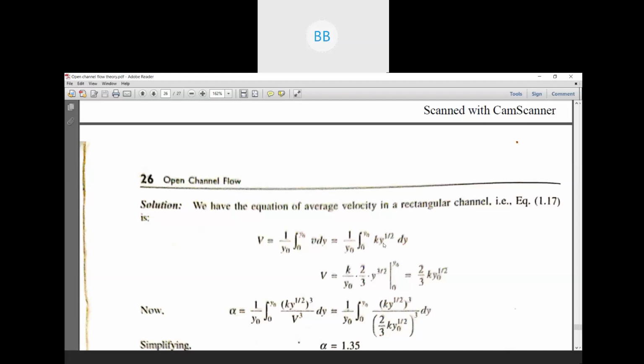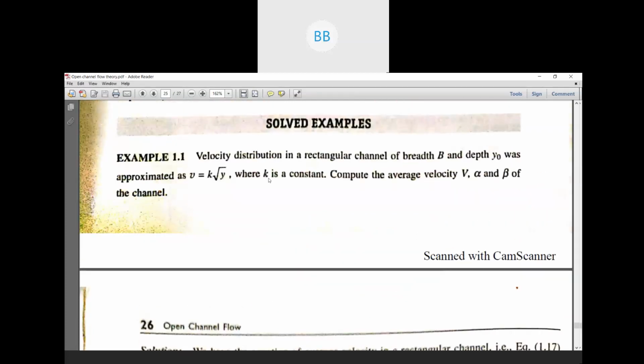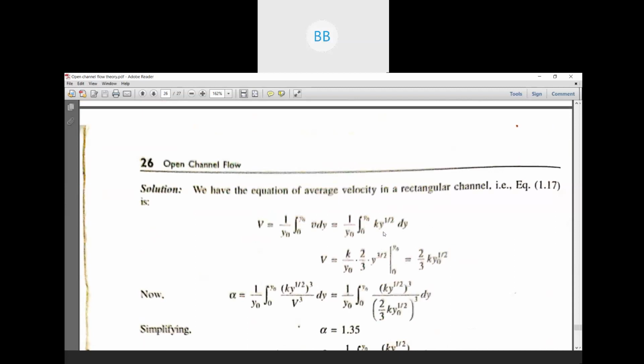Then what you have to do, you have to integrate. As k is a constant, it's already given in the question, when we integrate it will come out. So k by y naught, then you integrate y to the power half.